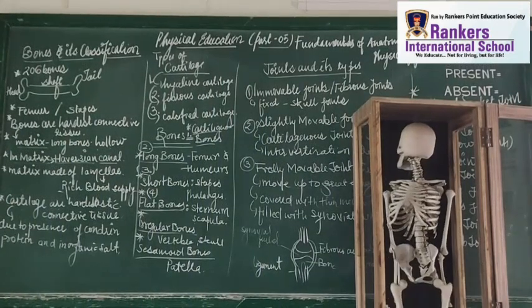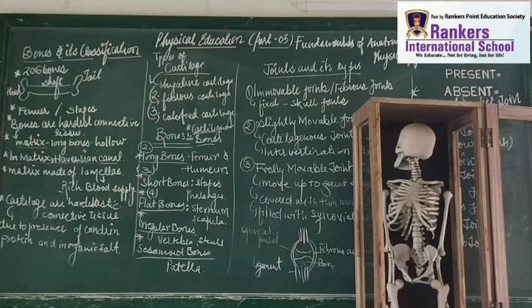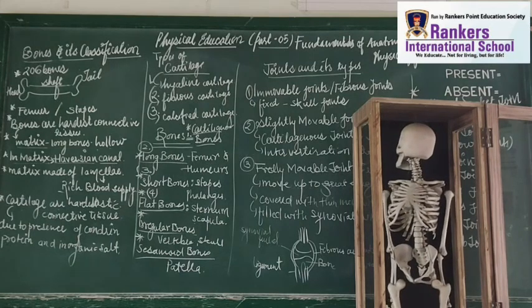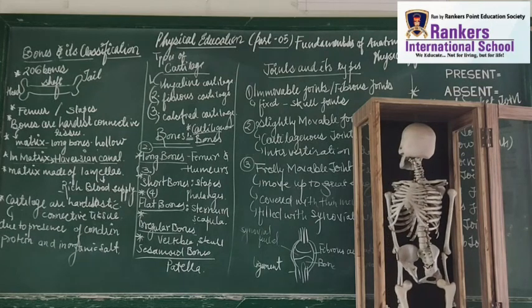I just wanted to tell you students that whenever we talk about the flat bones or irregular bones, I can show you. As you can see, Mr. Boni, the vertebral columns are what? The vertebral columns are irregular bones, right? Skull is also irregular, okay? So vertebral columns and skull, these are the irregular bones, okay students?